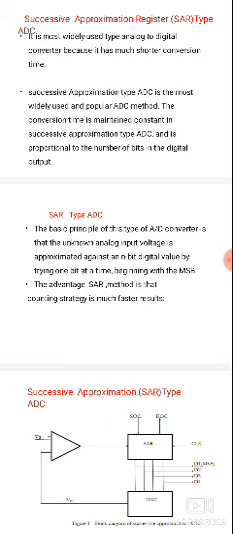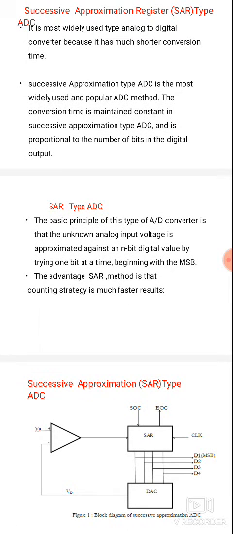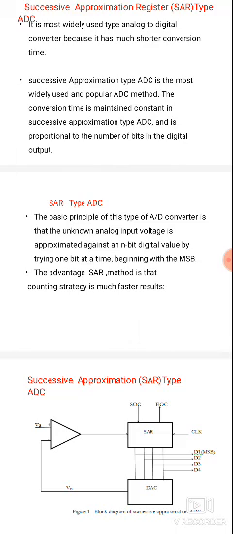Whenever the analog voltage is less than the DAC output, the AND gate is disabled, clock pulses do not reach the counter, and the counter stops counting. So the counter is nothing but for counting purpose: it counts when the AND gate is enabled, and stops counting when the AND gate is disabled.